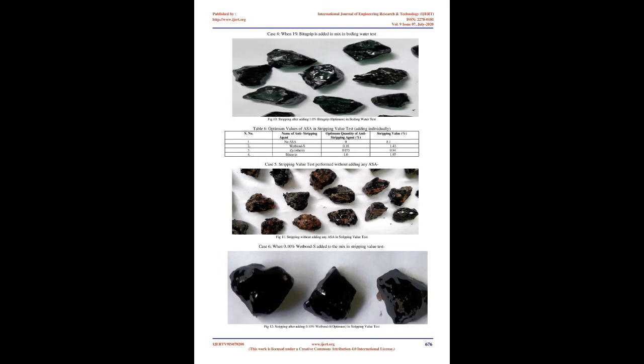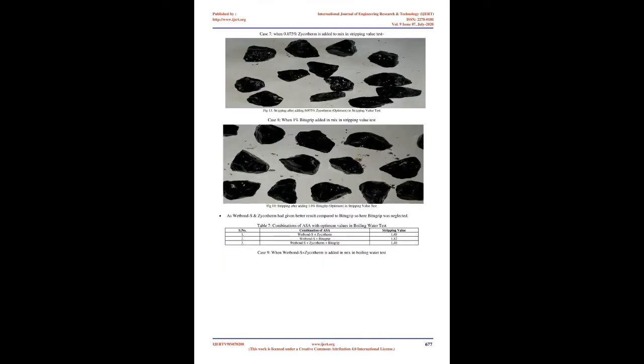3. Materials. To construct a flexible pavement, basically bitumen and aggregates are used. Here 3 anti-stripping agents, i.e. Wetbond-S, Zycotherm, and Bitugrip, are used to mitigate problems like stripping, rutting, raveling, potholes, cracking etc. and also to reduce maintenance cost and increase service life of pavement. The details of these materials used in this research are mentioned below.